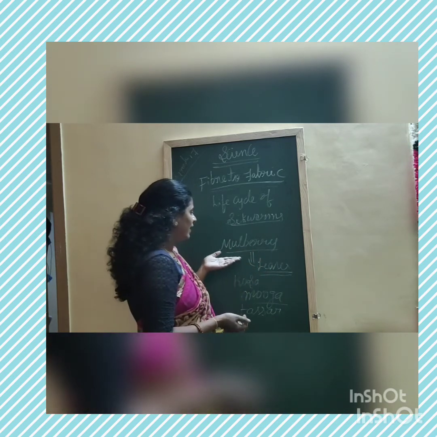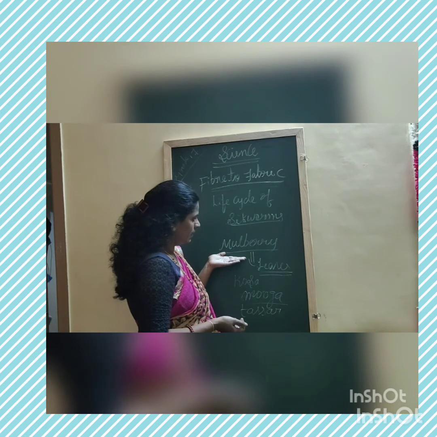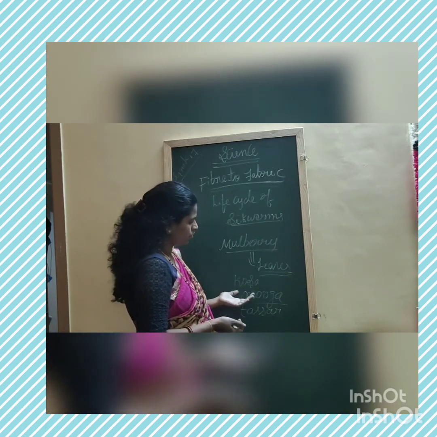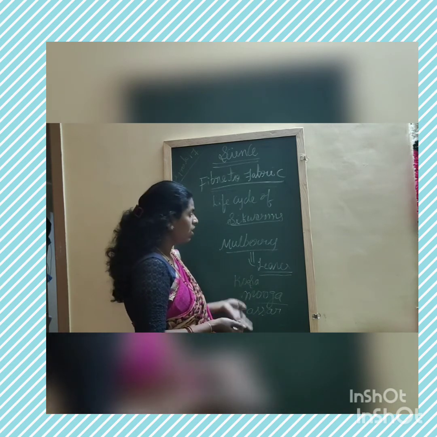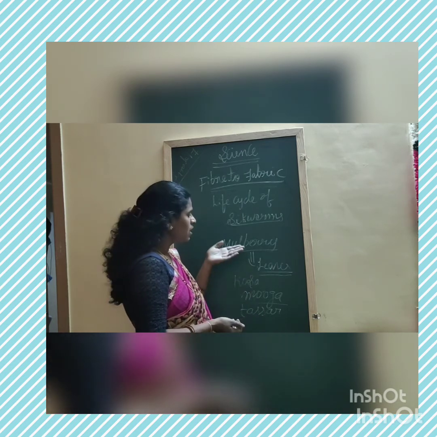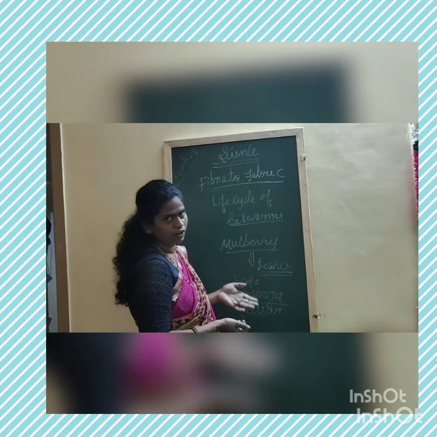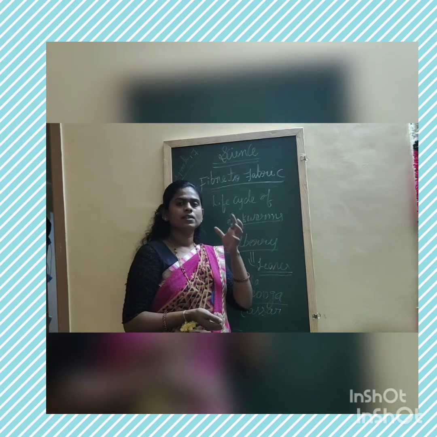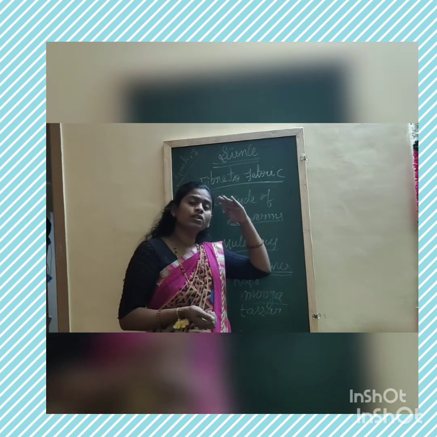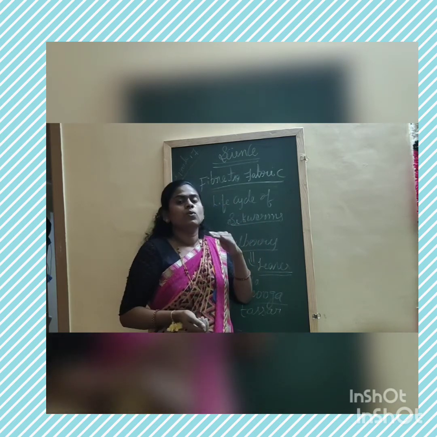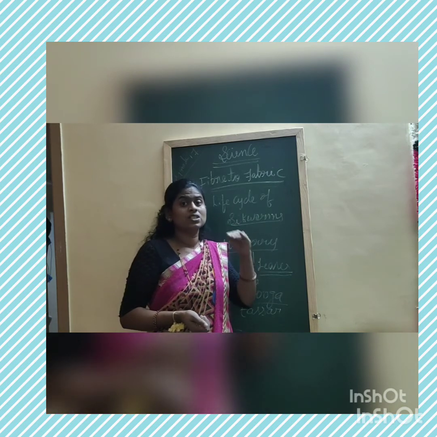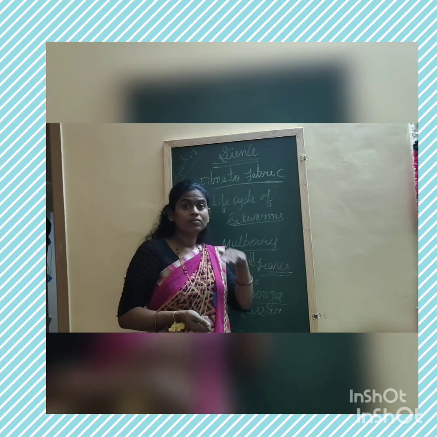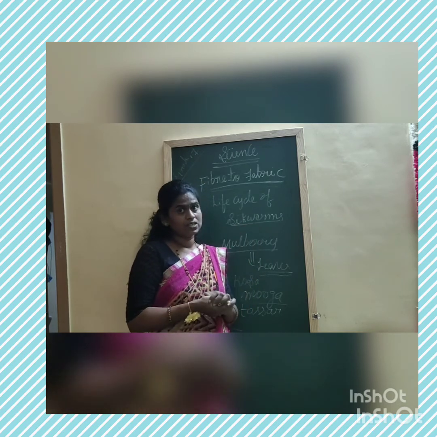So there are types of silks: mulberry silk, tassar silk, kosa silk, and moga silk. Among them, mulberry silk is very famous. In our next class, let us discuss how silk is reared, what the different steps involved in processing silk are, and how silk is obtained. That we will discuss in our next class.